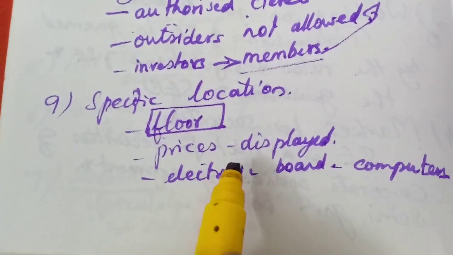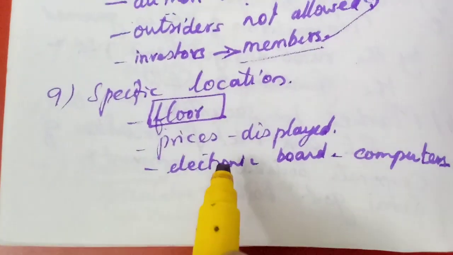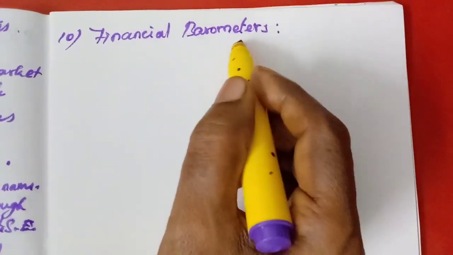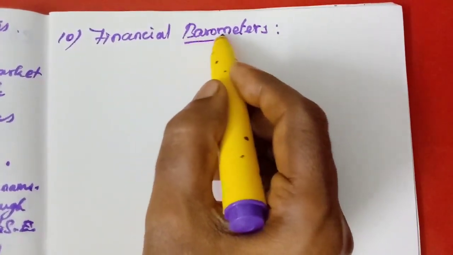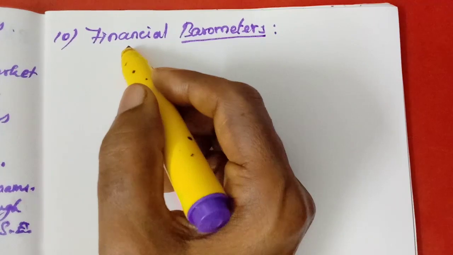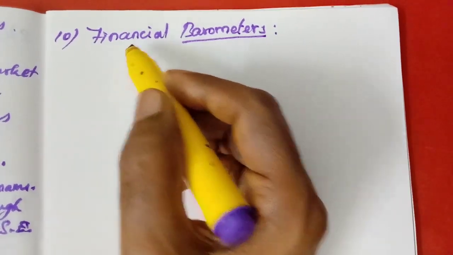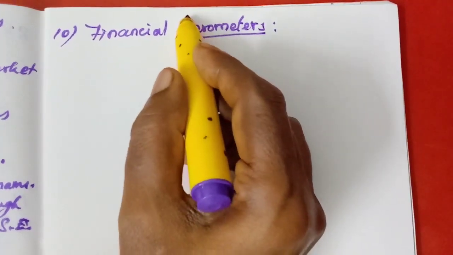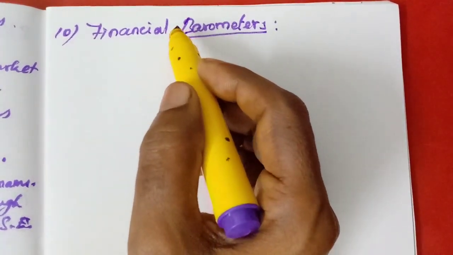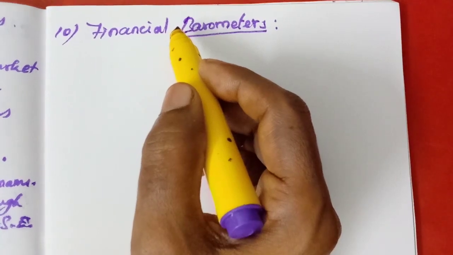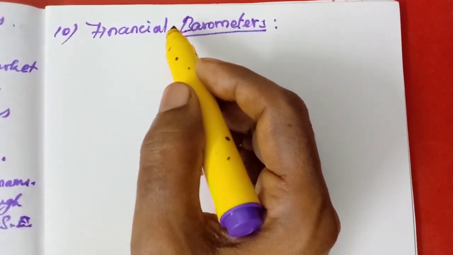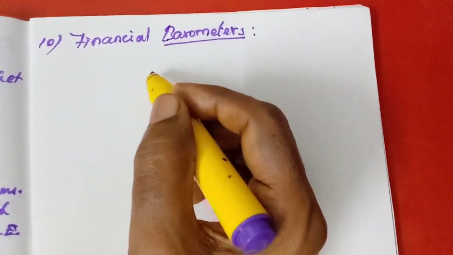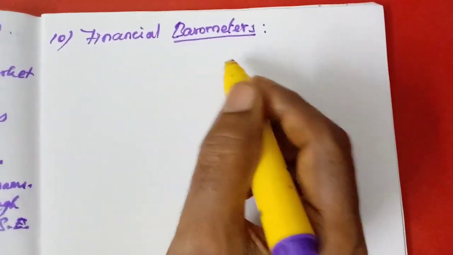The last one is financial barometers. This barometer means we can measure the financial position of the whole country, because we have heard that the stock market in foreign countries has gone down, and that is why inflation has taken place. Why?